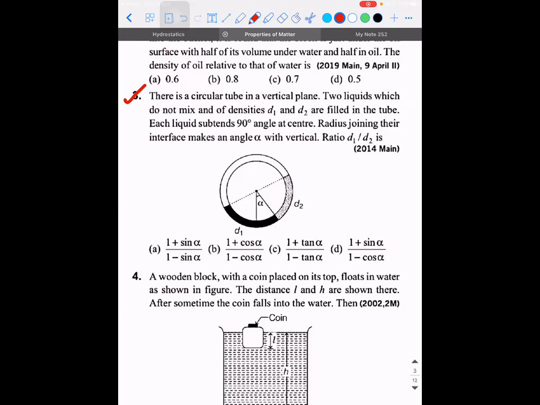So let's try. So how do we solve? I'm sure definitely a lot of trigonometry is involved. But Sir, alpha, which unit do we take in a component?